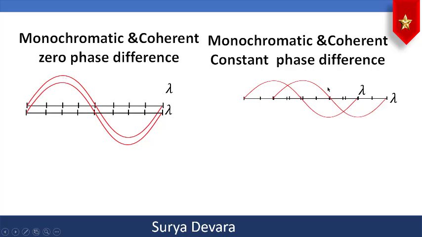And here they are monochromatic, that means they have the same wavelength, but they are out of phase by a certain value. So in both the cases we call them monochromatic and coherent sources, but here there is no phase difference and here there is some constant phase difference.